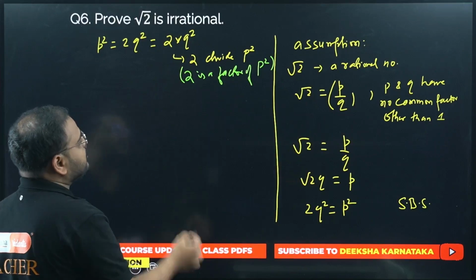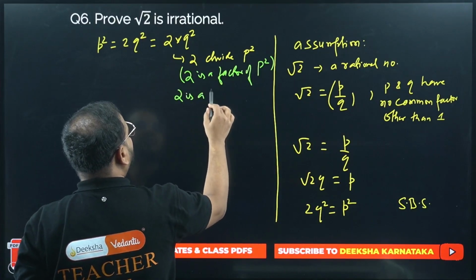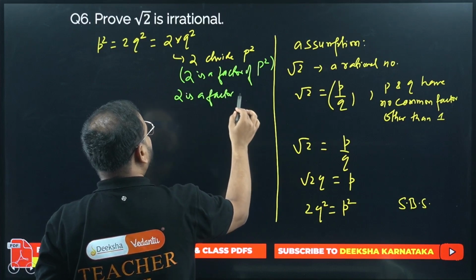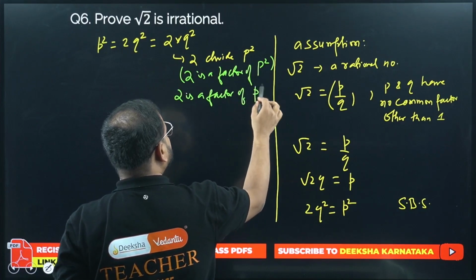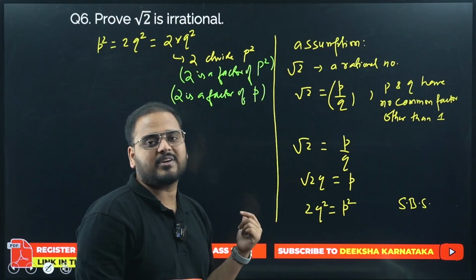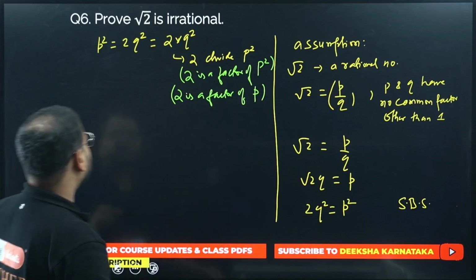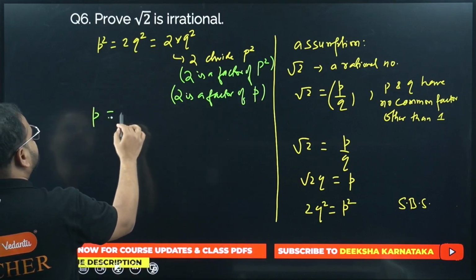Now I said if 2 is a factor of p square, it means what? 2 is a factor of p as well. We just learned that right now. And 3 divides 81 means 3 divides 9 also. So 2 is a factor of p. If that is the case, I can write this p as 2k.